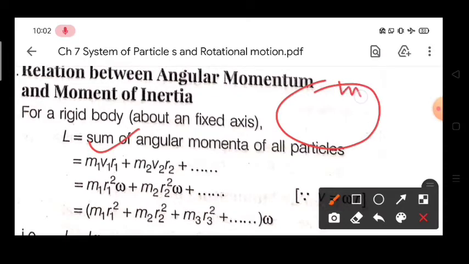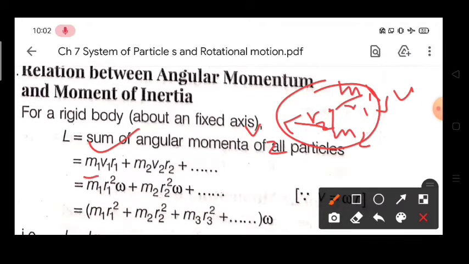Suppose here we have, again let me draw, the first particle and the second particle. It is moving with velocity v1, and the second particle is moving with velocity v2, and this is r1, and here we have r2. So we will say m1 v1 into r1 for the first particle, m2 v2 into r2 for the second particle, and so on we will write.